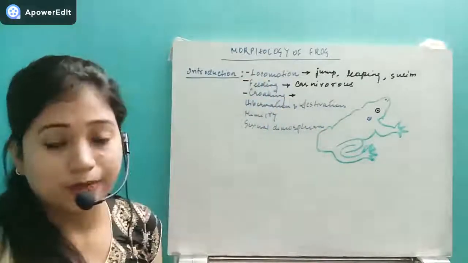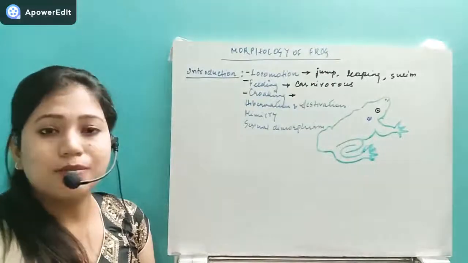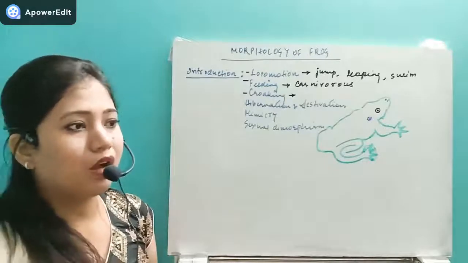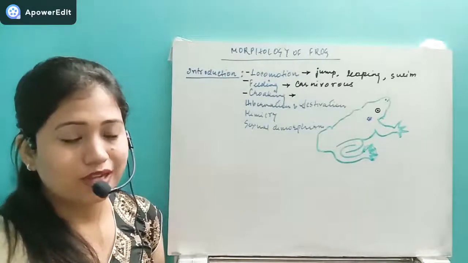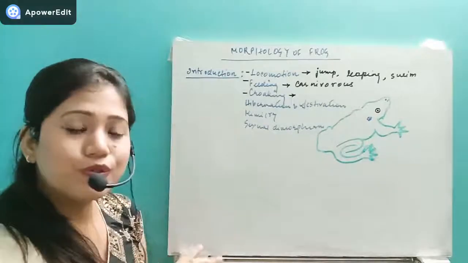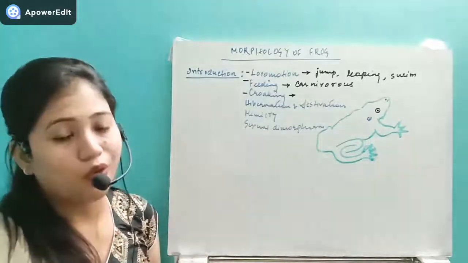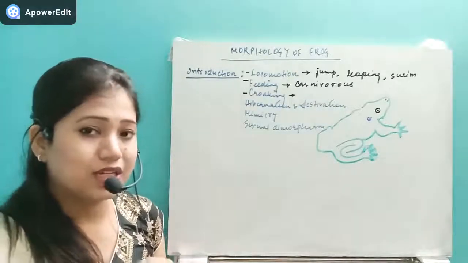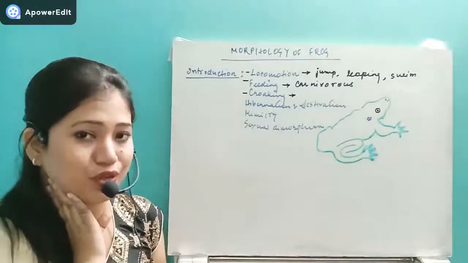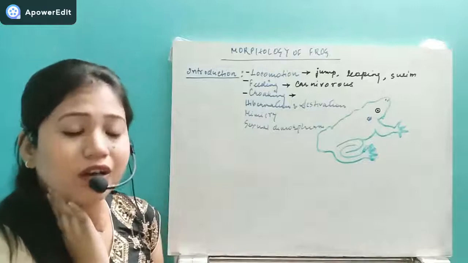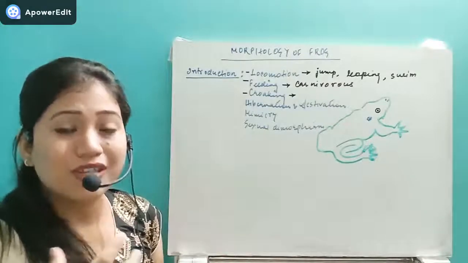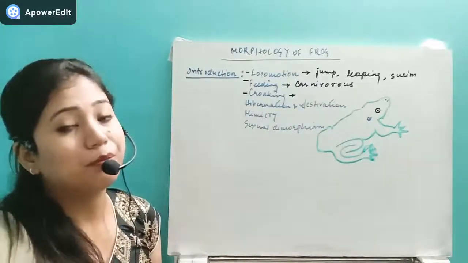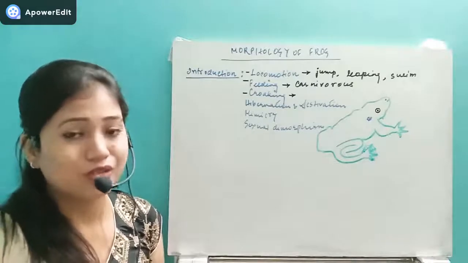Next one, a very interesting character, that is croaking. So what is croaking actually? In the breeding season, basically in the rainy season, all of us have heard that the frogs produce a specific sound. So what is that sound? That sound produced by the frog is called croaking, present basically in the males. In the males they have the vocal sac in the buccopharyngeal region, and with the help of the vocal sac they can produce the sound that is called croaking.